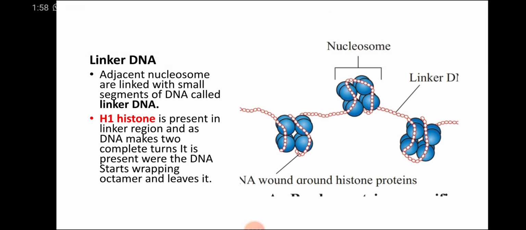In this linker region, H1 histone is present. H1 histone is also present in the region where DNA starts wrapping the histone octamer and where it leaves it. So we can conclude that H1 histone is present in the linker region, and where the DNA makes two complete turns, at the point where it starts wrapping the octamer and leaves it.